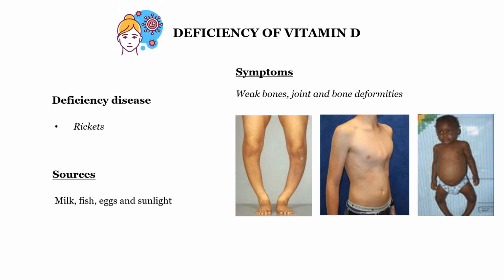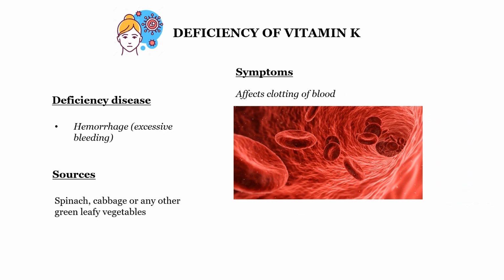Weak bones, joint and bone deformities such as bow legs. You can see the legs in the picture. And pigeon chest, softening of the ribs and protruding abdomen. The stomach looks big. So this deficiency of vitamin D causes the disease called rickets, that is nothing but the bone deformity.